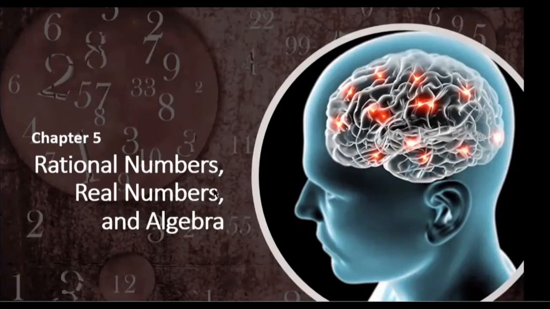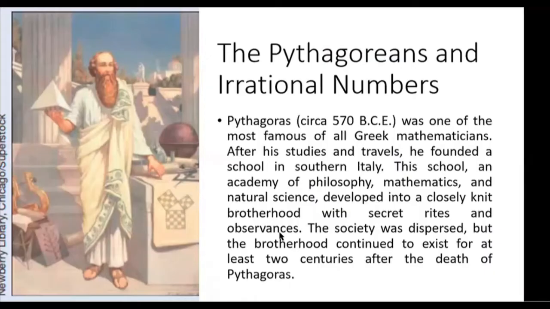So we are now in the rational numbers, real numbers, and algebra. The Pythagoreans and irrational numbers. Pythagoras, circa 570 BCE, was one of the most famous of all Greek mathematicians. After his studies and travels, he founded a school in southern Italy.